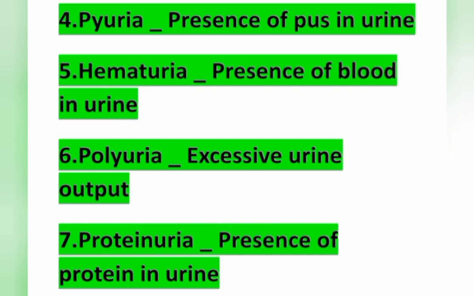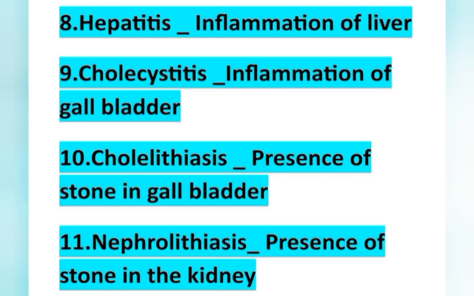And the next point, hepatitis means inflammation of liver, and cholecystitis means inflammation of the gallbladder, and cholelithiasis means presence of stone in the gallbladder. Cholecystitis and cholelithiasis. Cystitis means inflammation, lithiasis means presence of stone, and nephrolithiasis means presence of stone in the kidney.